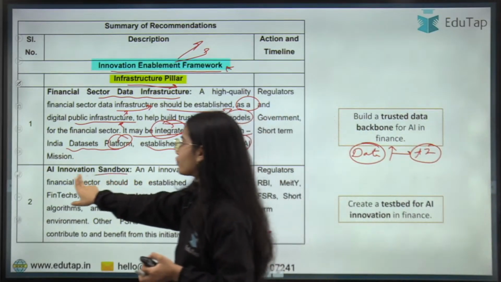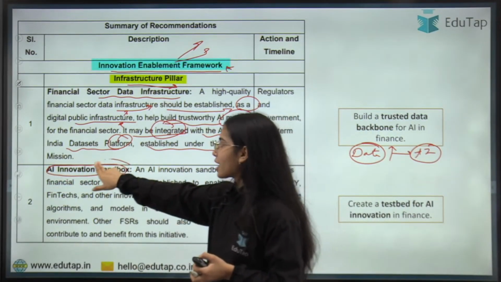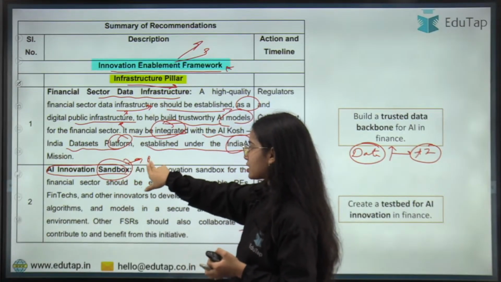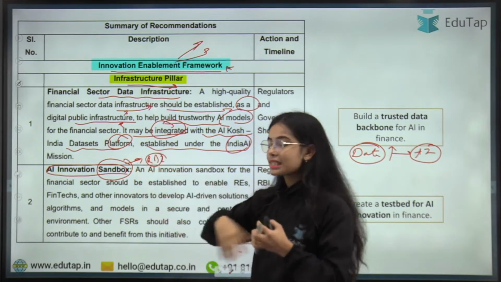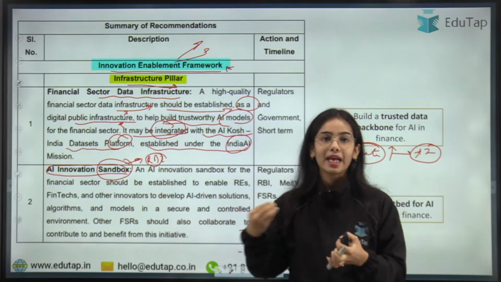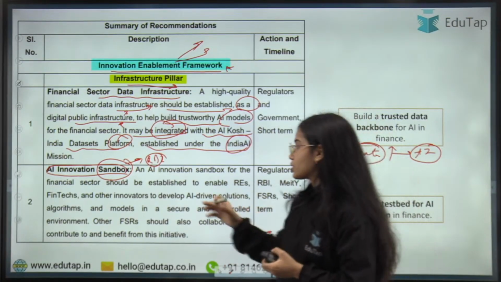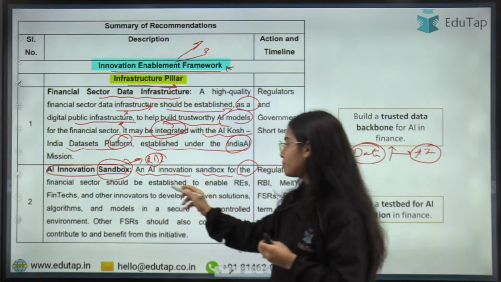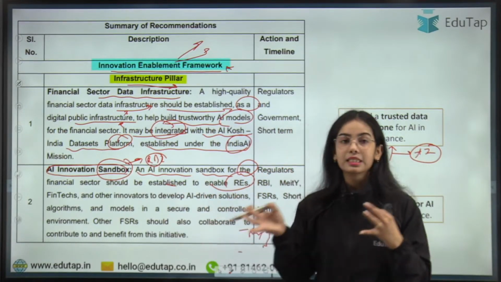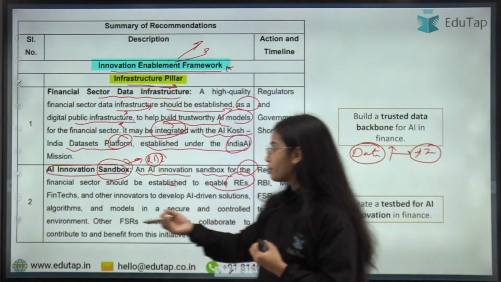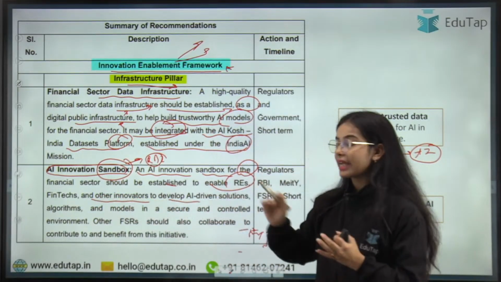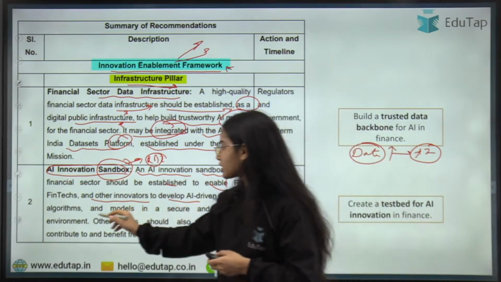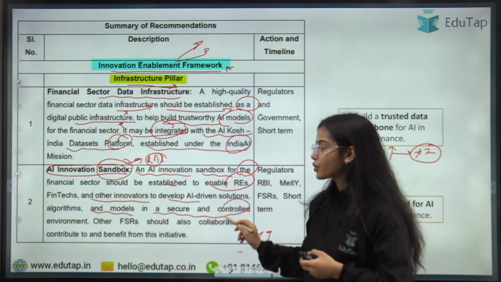Next is the AI innovation sandbox. Basically, a sandbox has to be developed under the Reserve Bank of India, where testing and innovation of AI models or the AI ecosystem can happen. An AI innovation sandbox for the financial sector should be established to enable regulated entities, financial technology companies and other innovators to develop AI-driven solutions, algorithms and models in a secure and controlled environment.